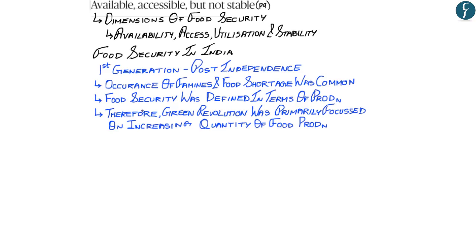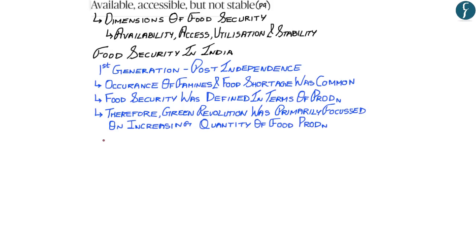And since food security was defined in terms of production, therefore the Green Revolution that occurred in the 1970s was primarily focused on increasing the quantity of food produced. And so it was in the first generation, after independence and up to the point where the Green Revolution had occurred, that food security in India was primarily concerned with the availability of food.